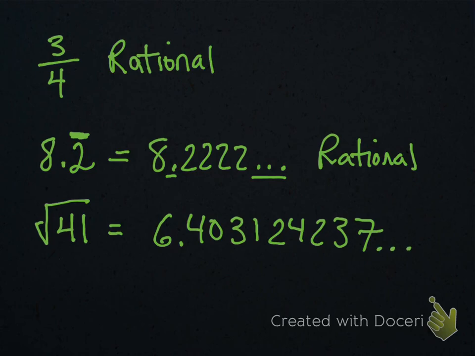There's really an implied ... it just keeps going. Does anybody see a pattern? Any pattern whatsoever where you could predict the next number? No. And the reason is you're not going to see that because that's the square root of a non-perfect square, meaning it's not the square root of 25, it's not the square root of 81, it's the square root of a number that does not have 2 of the same factors, and therefore it is irrational. I'm just going to write IRR because I ran out of space.